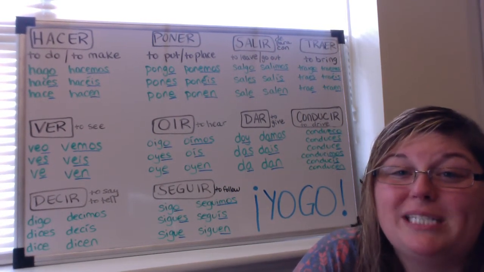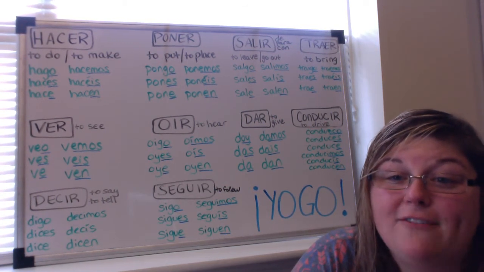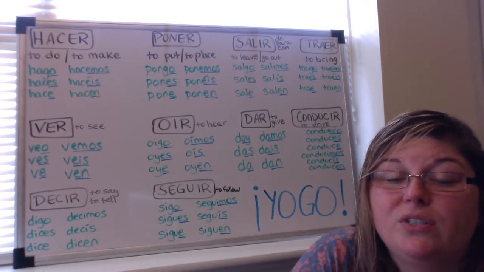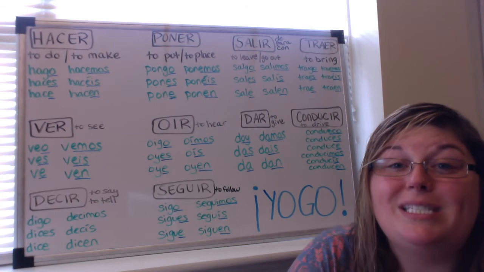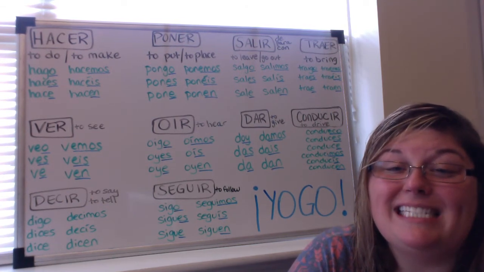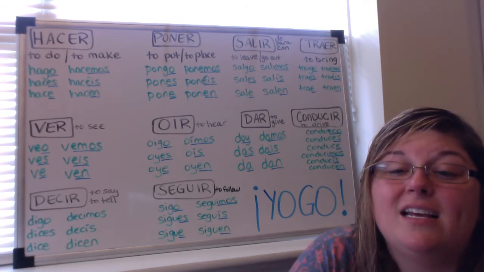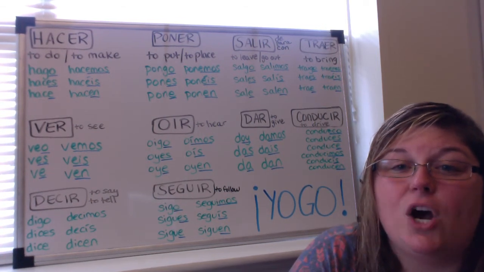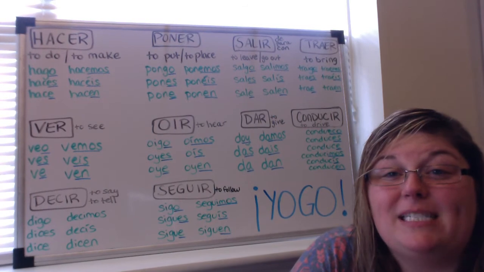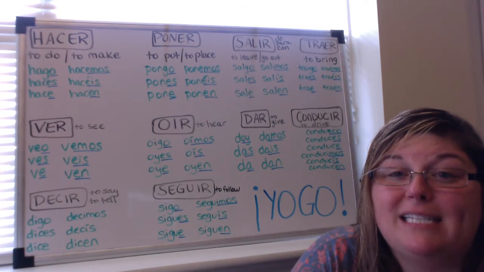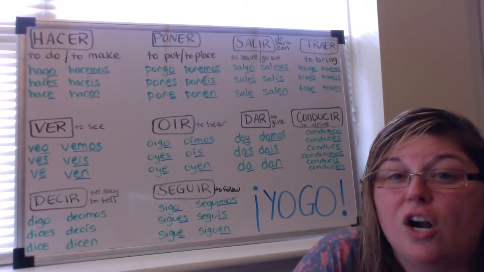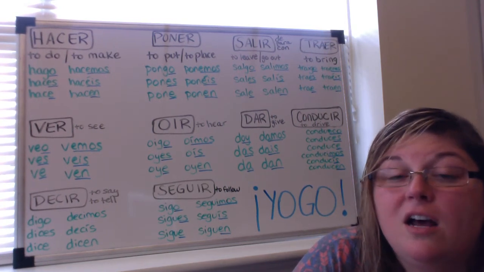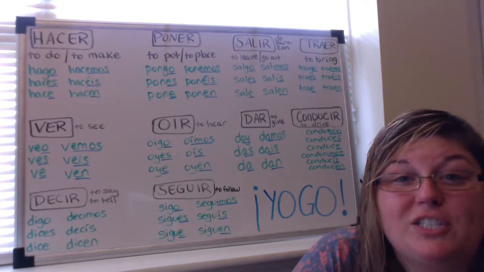All right, conducir is to drive, and the conjugations are conduzco, conduces, conduce, conducimos, conducís, and conducen. And this is going to change to a ZCO. And what you're going to find in Spanish is oftentimes verbs that end in CER or CIR are going to be irregular. So watch out for that.